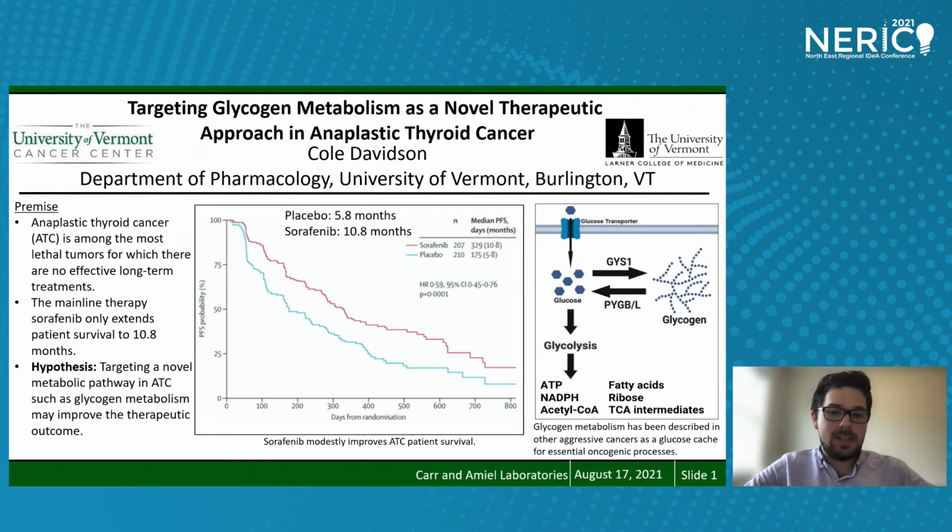One cellular process that has not been investigated in ATC is glycogen metabolism. Some cancer cells are known to store glucose as an emergency carbon cache in the form of glycogen using glycogen synthase, GYS1. This stored glucose can be broken back down by glycogen phosphorylase liver or brain isoforms to produce energy and make new building blocks for replicating cells. Our straightforward but provocative objective was to determine if ATC cells metabolize glycogen and if this represents a novel drug target. Next slide.